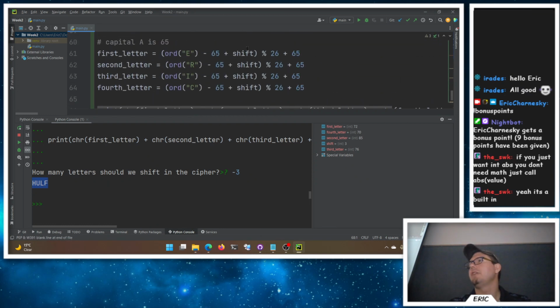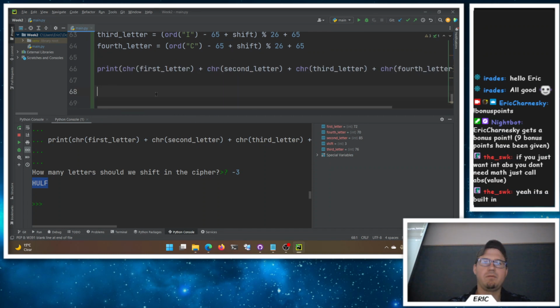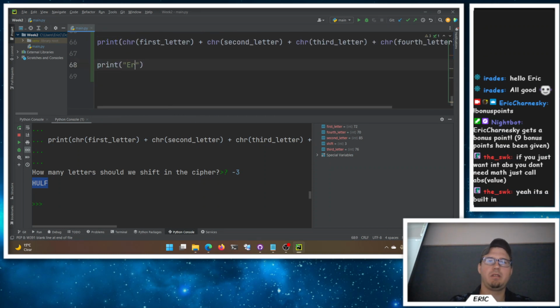Special characters. Things that have special meaning in Python. So if I wanted to print Eric Chernesky, we could do that. If you wanted to add in a specific character here, like put my name in quotes here, notice it got all red on me because I started a quote, ended a quote, and then started another quote, ended it, and it's all red and upset. You have two options. First, I can just change the quote marks that I use from single quotes to double quotes here. Now, inside of single quotes, I can use the double quotes, and Python's fine with it, right?